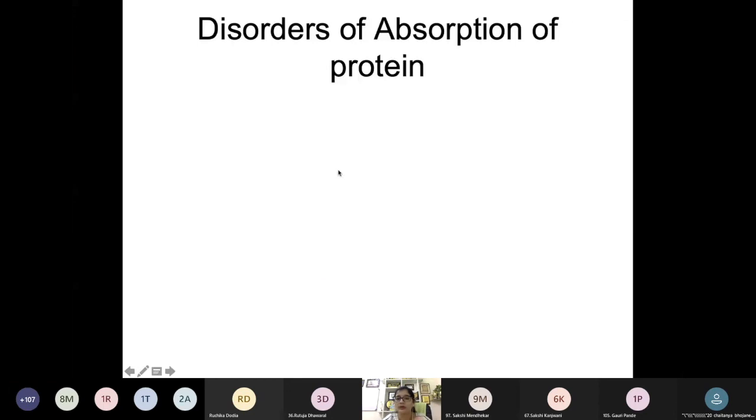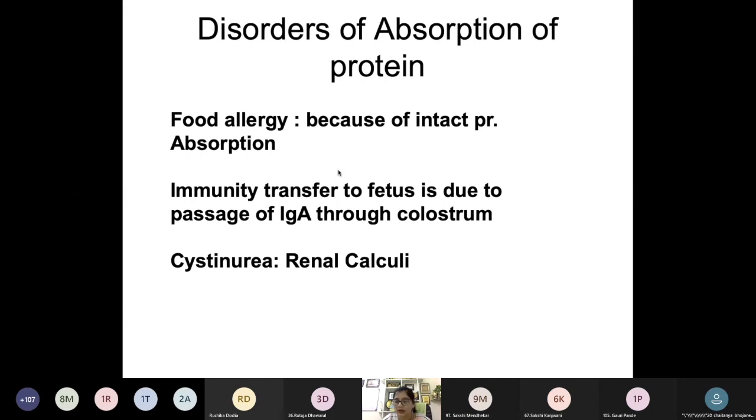Now we are coming to the disorders related to the absorption of protein. Okay, we saw that most of the protein is digested to amino acid, at most dipeptide. This dipeptide, when internalized in the cell, will again be hydrolyzed into amino acid.